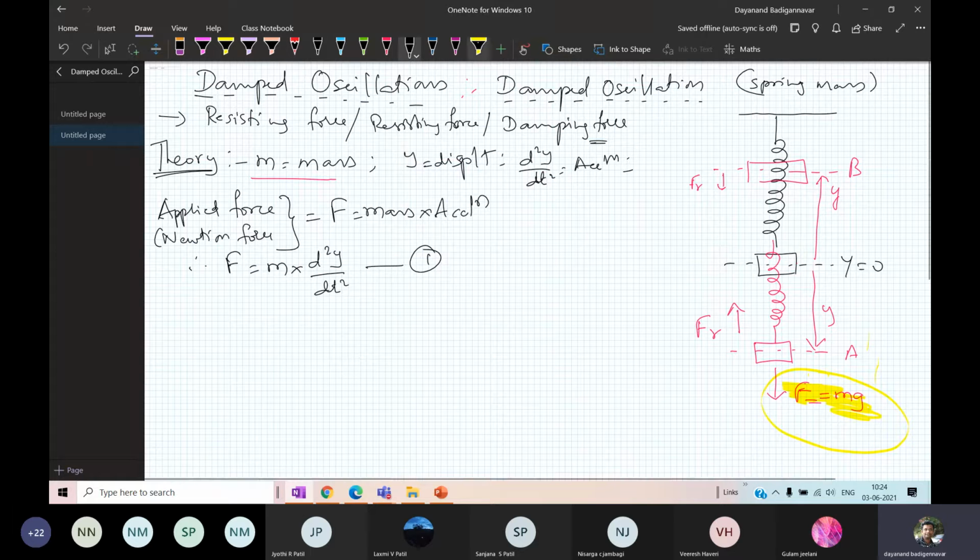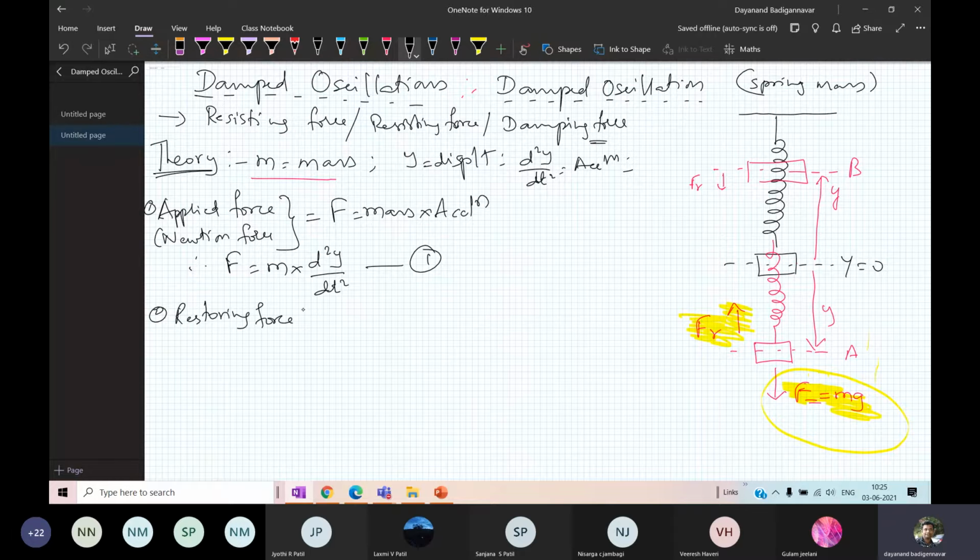Similarly, the next one is the restoring force. You have already done it in the last class. The restoring force is given by Fr equal to minus K into y.